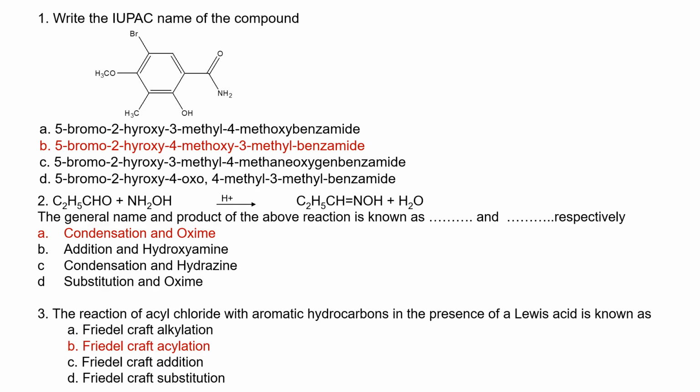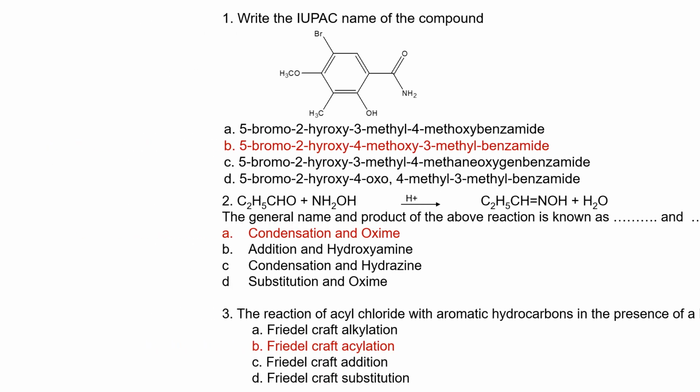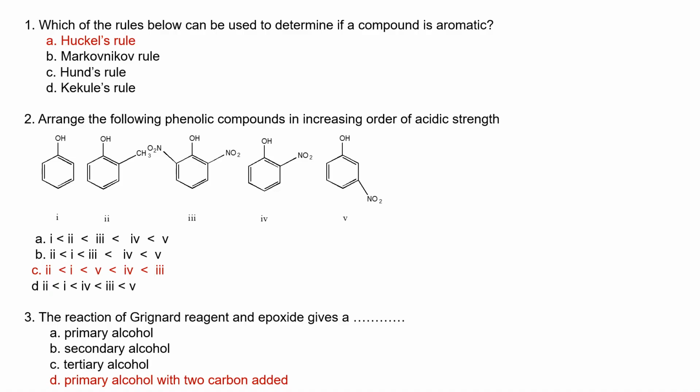The reaction above is the reaction of an aldehyde with hydroxylamine, and is a condensation reaction to form an oxime. The reaction of acyl chloride and aromatic hydrocarbon in the presence of a Lewis acid is known as Friedel-Crafts acylation. If it's a reaction of alkyl chloride, it's going to be Friedel-Crafts alkylation. Rules below can be used to determine if a compound is aromatic: Hückel's rule. Markovnikov's rule is a rule used to add hydrogen halide to an unsaturated system.